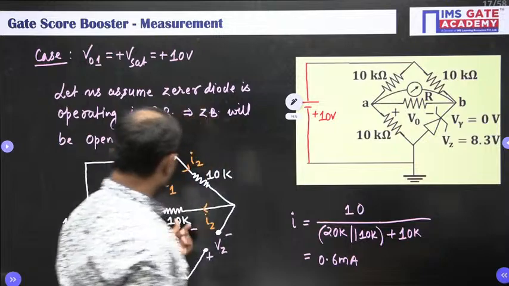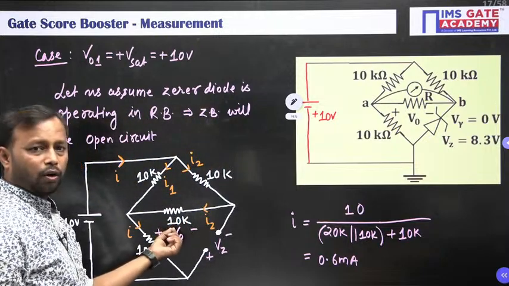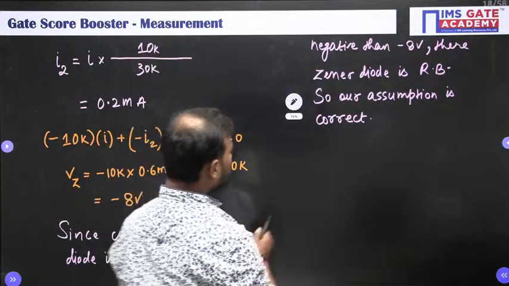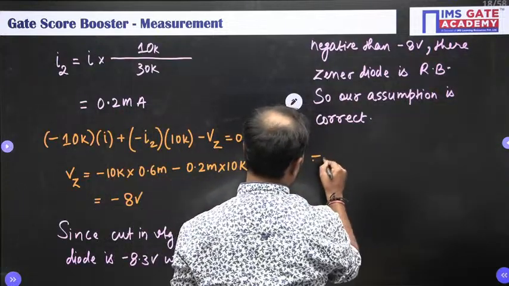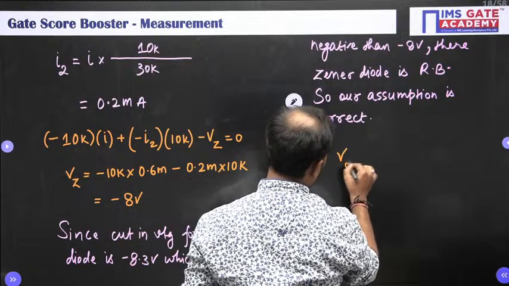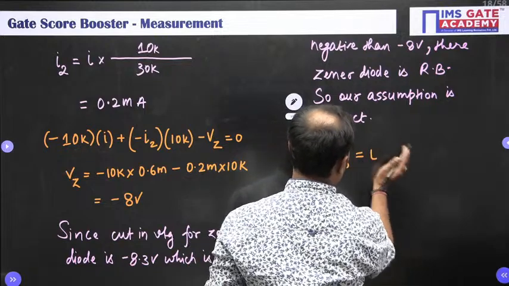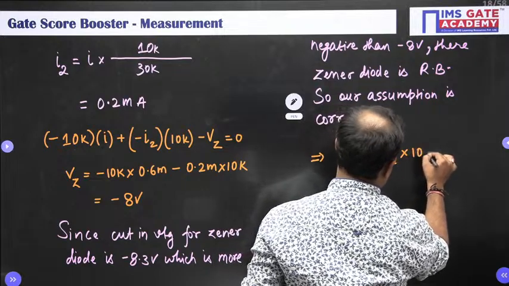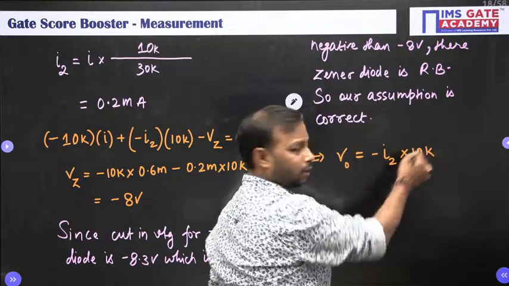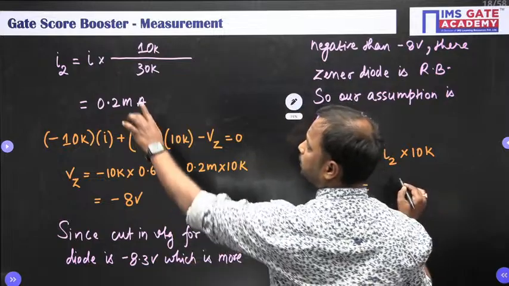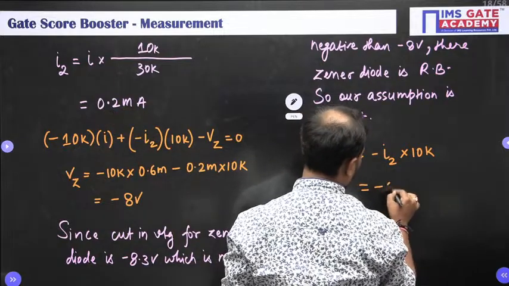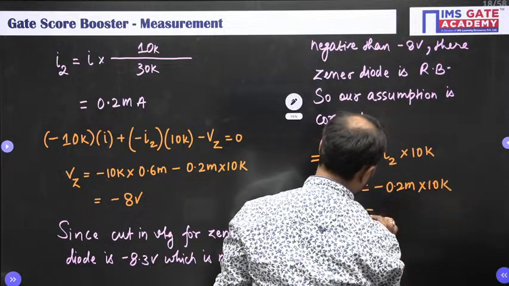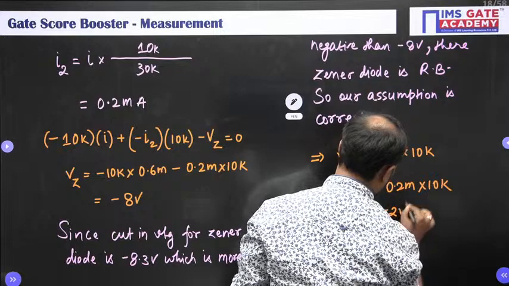What is this output voltage? Look at here. V0. Can I say it is minus I2 into 10K. So this implies V naught is minus I2 into 10K, which is R. So I2 is 0.2, therefore minus 0.2 milli into 10K, which is equal to minus 2 volt.